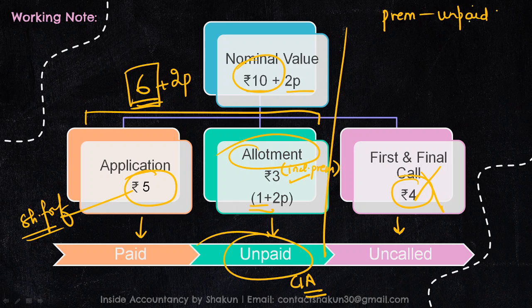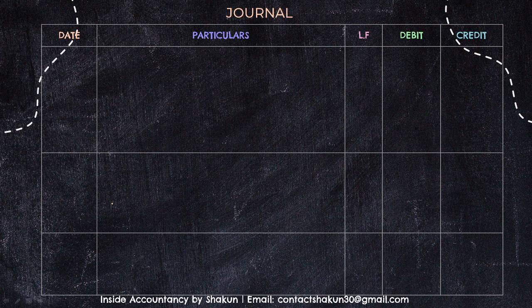But here the premium is unpaid. Now whenever the premium is unpaid, that means in the entry for forfeiture, SPR, security premium reserve, should be debited. So you don't have to ignore premium. Wherever you see premium, you should always include it. So what is the total unpaid amount? If the premium would have been paid, we would have considered this 1 rupee as unpaid. But when the premium is unpaid, the total amount is unpaid, that is total 3 rupees is unpaid and 5 is paid. Let us look at the journal entries.